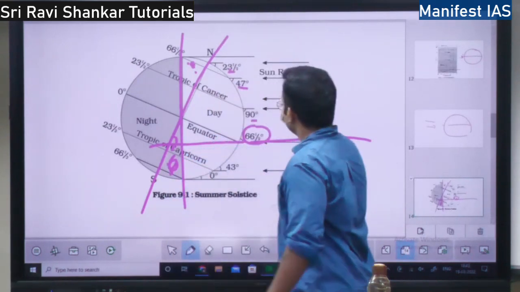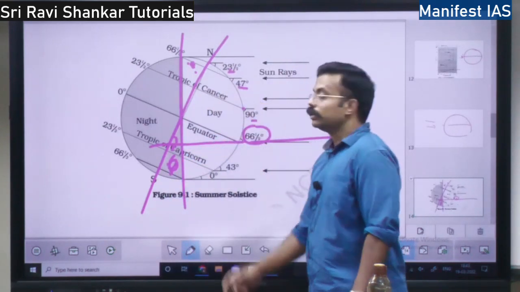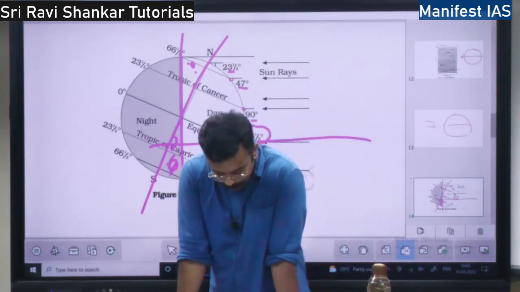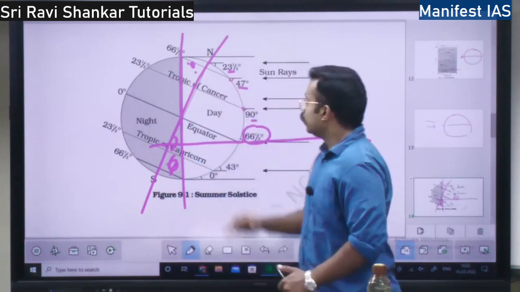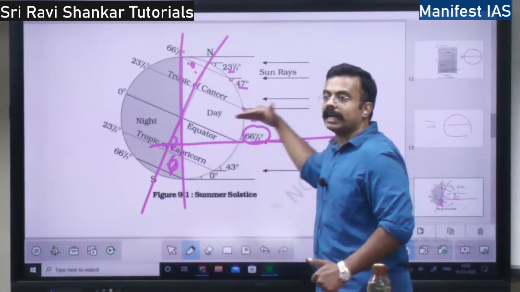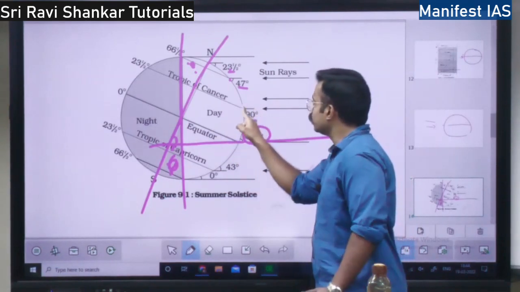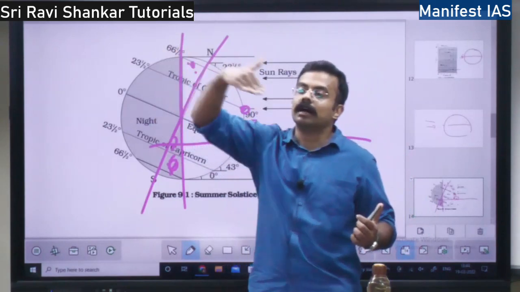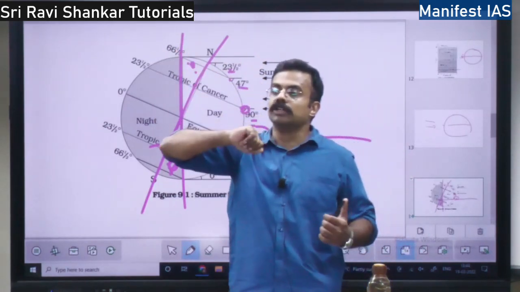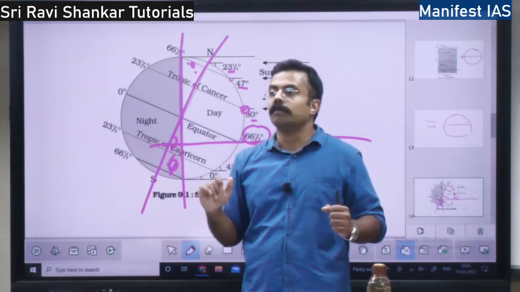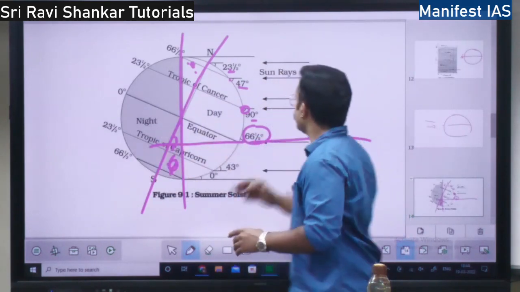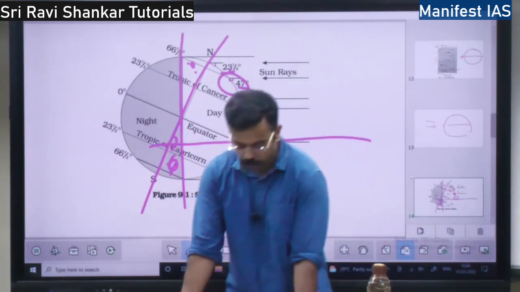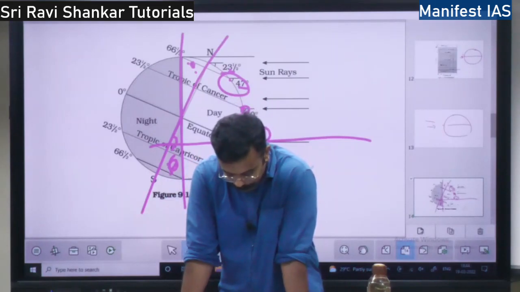See, here it is directly hitting the earth. So here it is getting slanted, bent, right? Higher the latitude, slanting will increase. So when it is hitting directly on the surface of the earth, the area that is hit is very small. When the sun rays come to earth at a slant, more area will be covered. The rays will be incident on more area. See, these rays will be covering this much area. More area will be covered. So energy will be distributed, right?